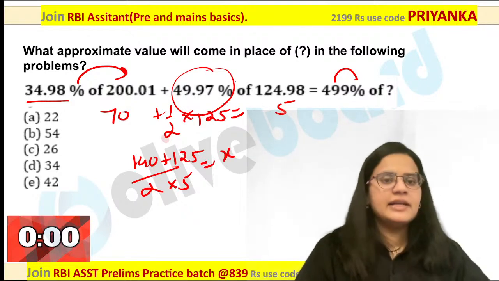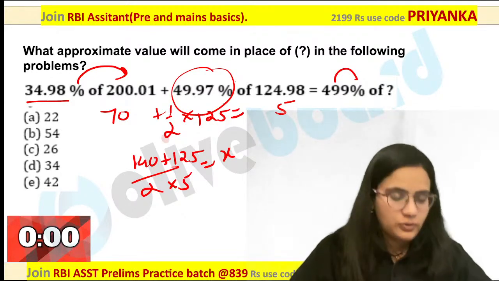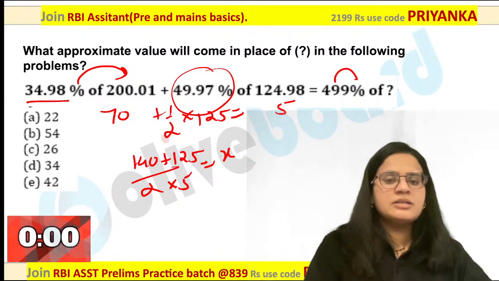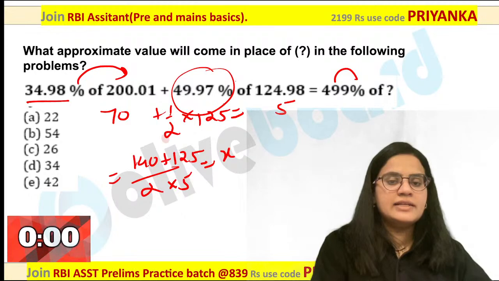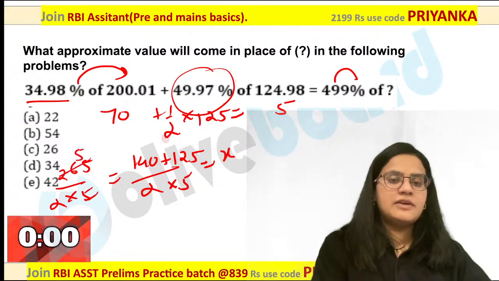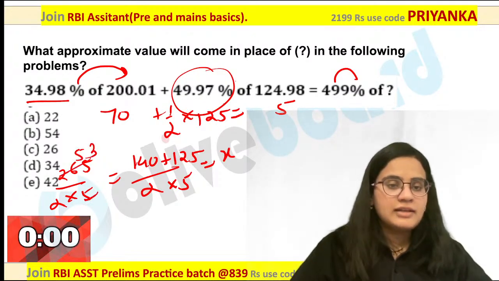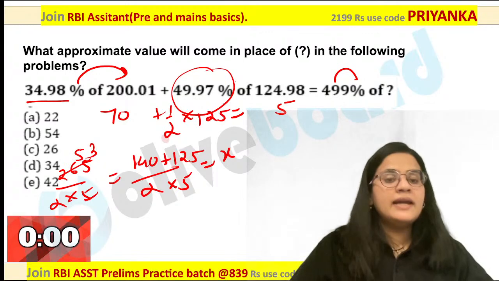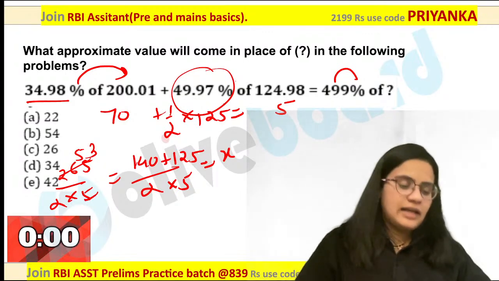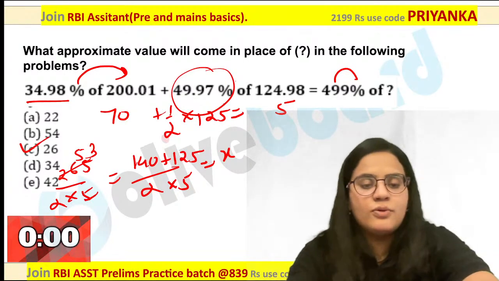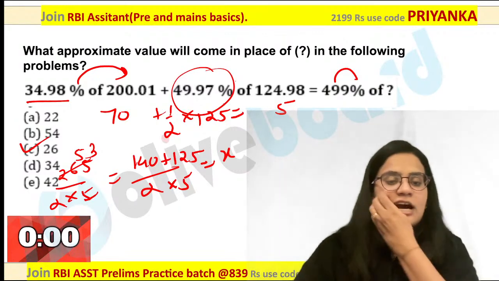So approximately you have to calculate the value now. Yes, approximately what would be the answer now? You can easily see that this will be 5. This is 6, 265 upon 2 into 5 over here. 5 5s are and 5 3s are. So what would be your answer over here? Yes, 26 would be the approximate answer. 26.5 or you can say 26 would be the answer over here.